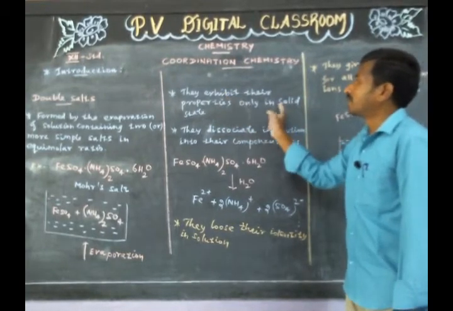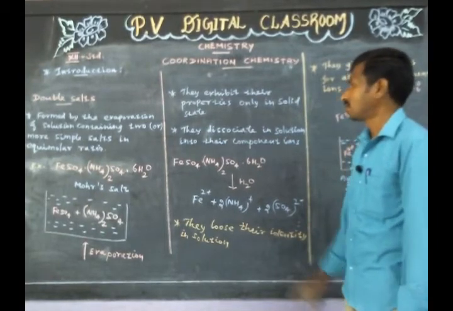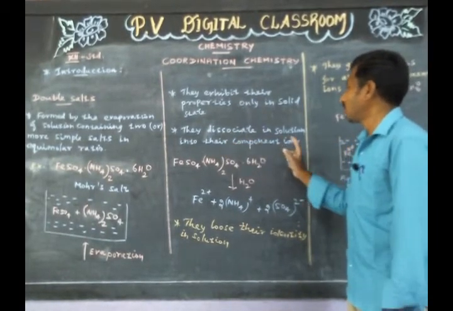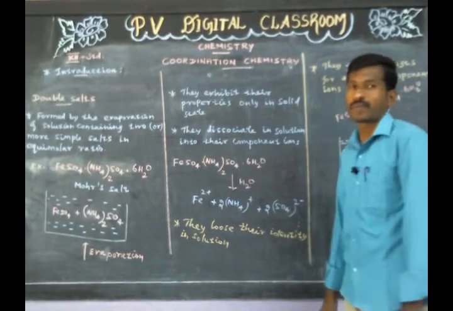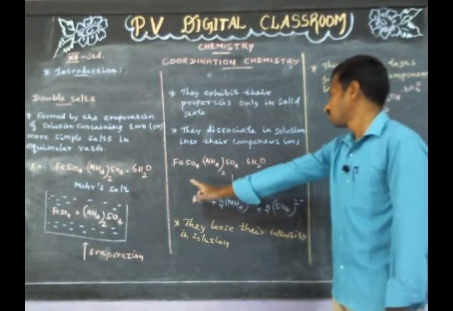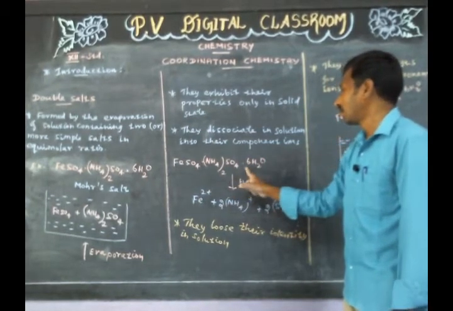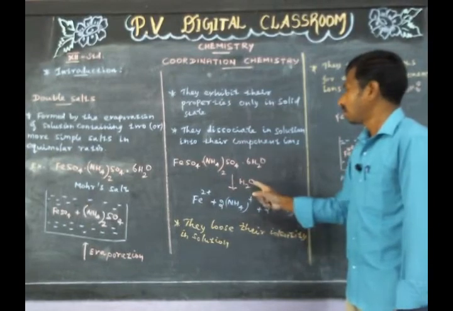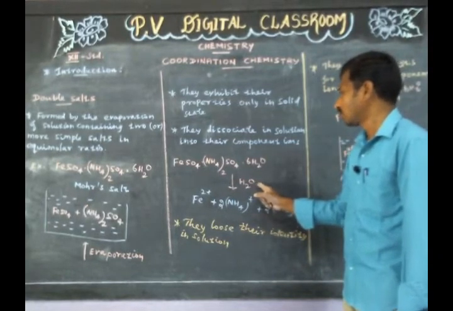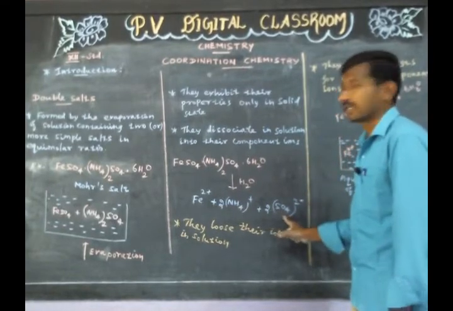They exhibit their properties only in solid state. They dissociate in solution into the component ions. Ferrous sulfate ammonium sulfate hexahydrate in solution gives Fe2+ ion, ammonium ion and sulfate ion.